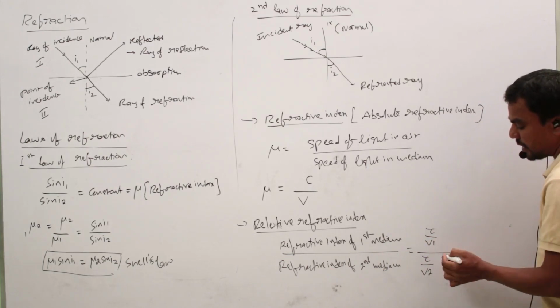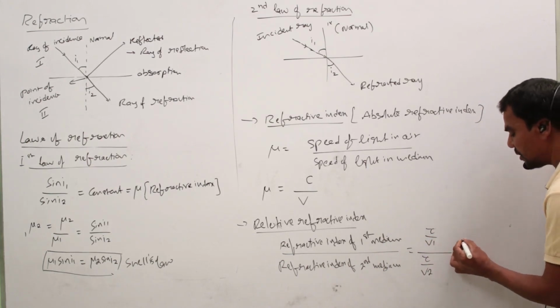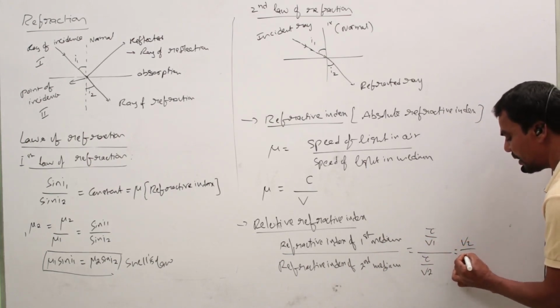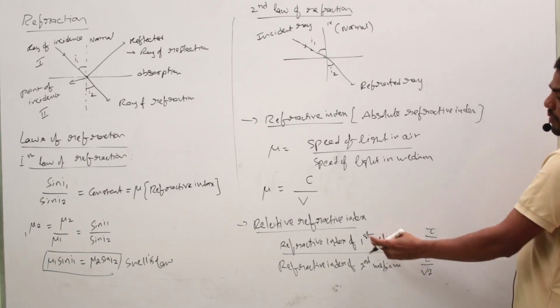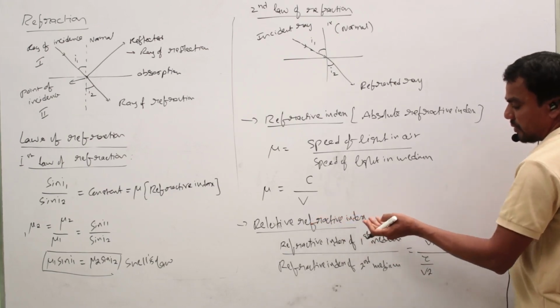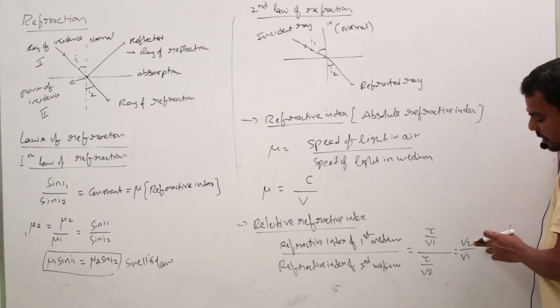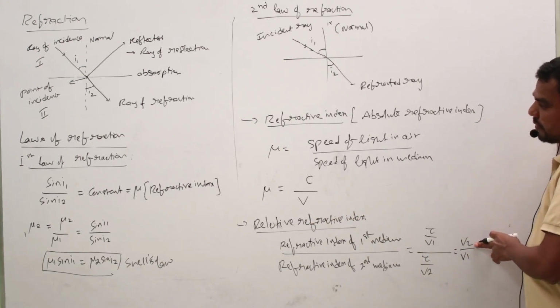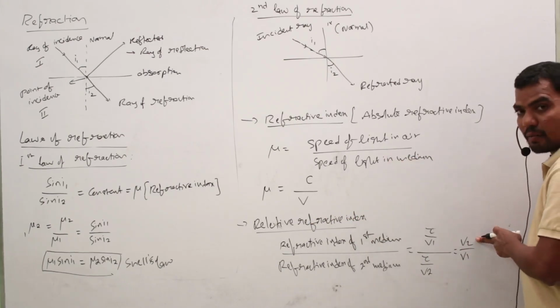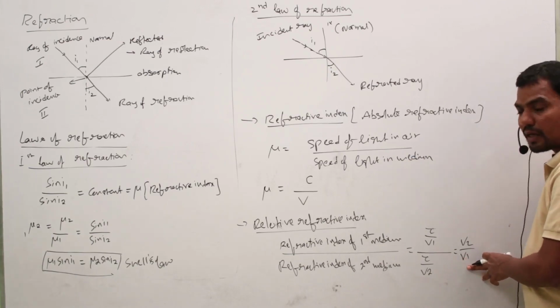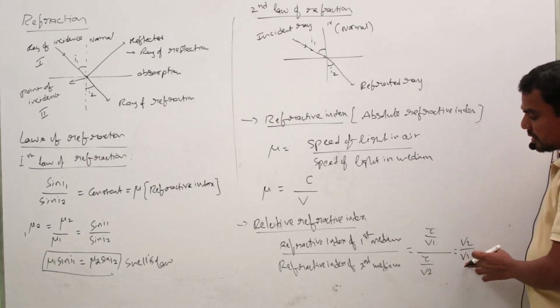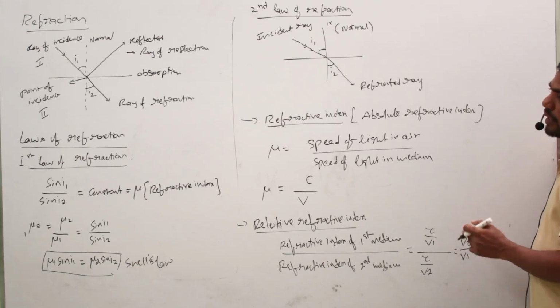Here c cancels, so this is v2 by v1. So the relative refractive index is also defined as the ratio between the speed of light in the second medium to the speed of light in the first medium. So this is the relative refractive index.